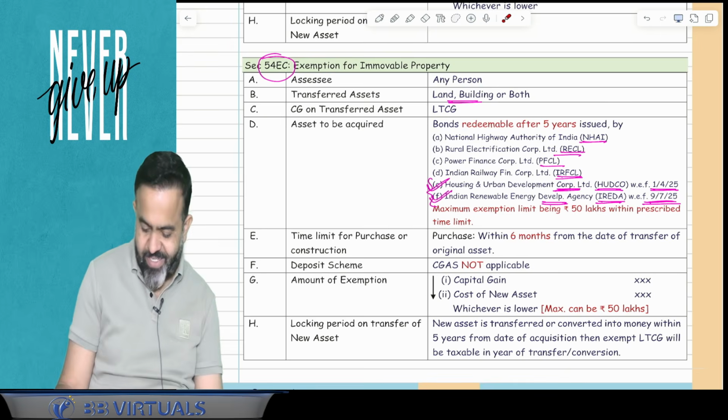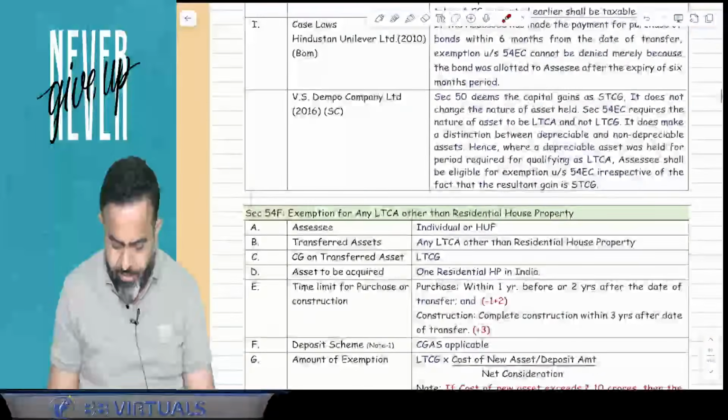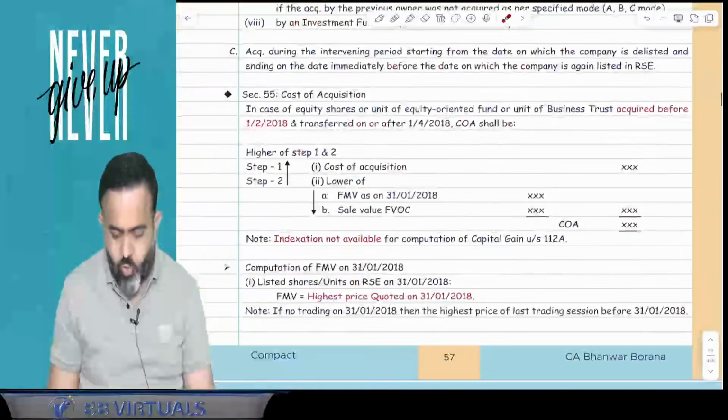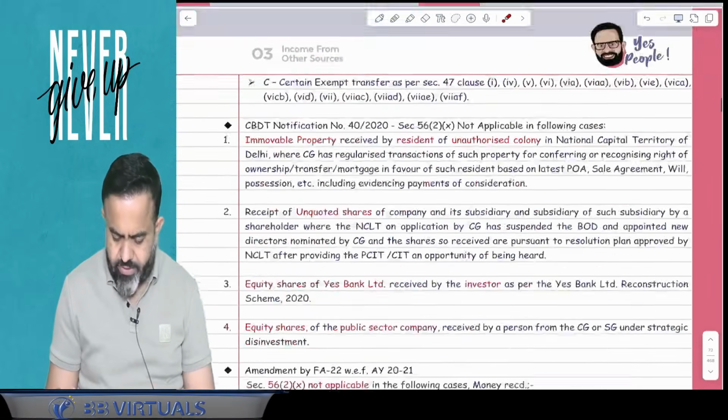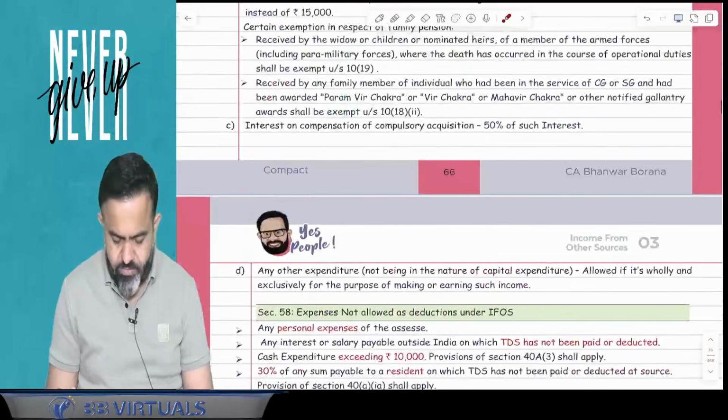In this particular case, exemption is available. Done. After that, in the capital gain guys, as such there is no amendment. In the other sources also, there is no amendment.